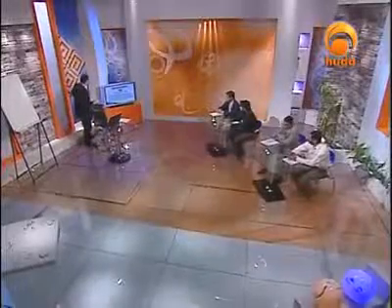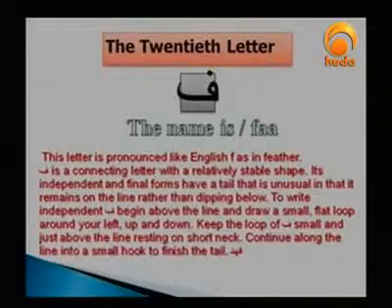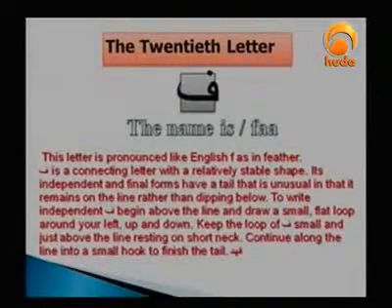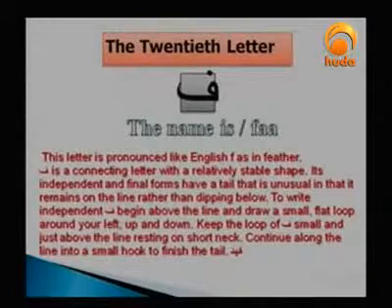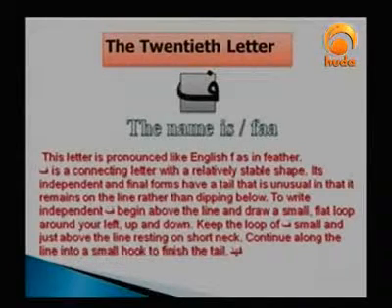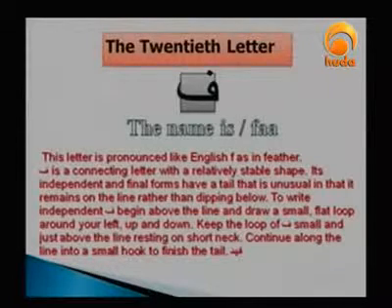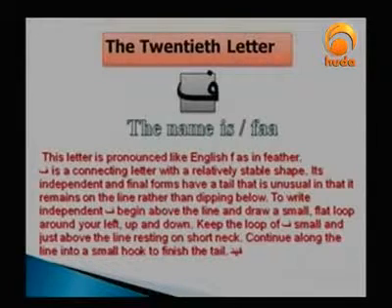In this way. Well, let me just read the slide. This letter is pronounced like the English F, as in feather, which is a connecting letter with a relatively stable shape. Its independent and final forms have a tail that is unusual in that it remains on the line rather than dipping below. To write independent fa, begin above the line and draw a small flat loop around to your left, up and down. Keep the loop of fa small and just above the line, resting on the short neck. Continue along the line into a small hook to finish.